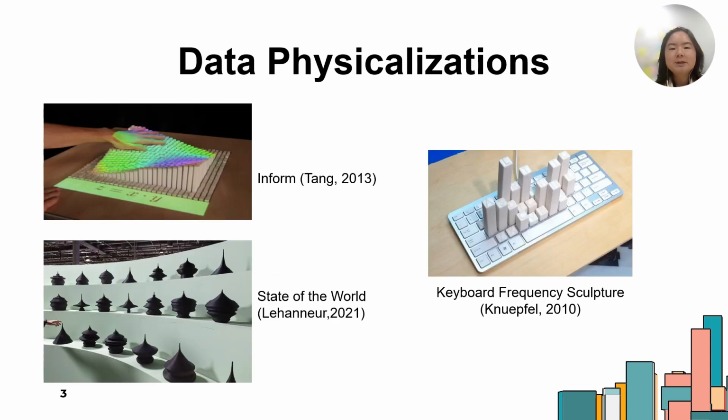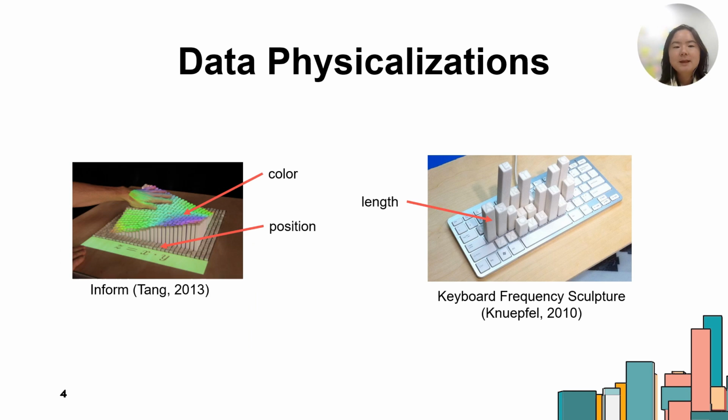Data physicalization is using physical objects to represent the data, such as using physical bars to represent the math equations or keyboard frequencies, or using the shapes of the physical objects to represent the populations of the world. But most current physicalizations use visual channels in the physical form, such as color, length, and position.